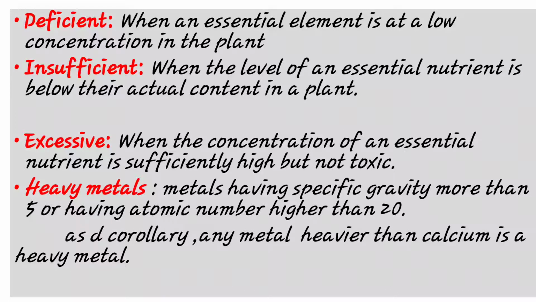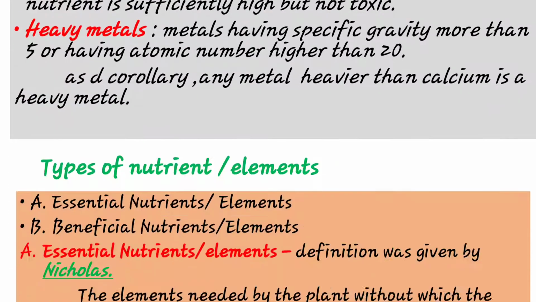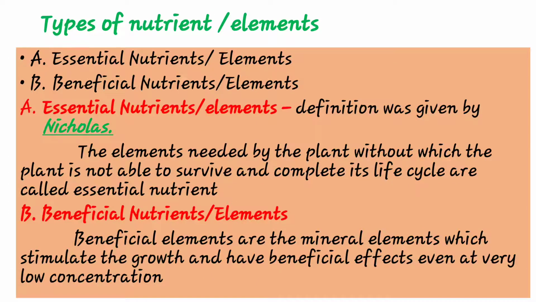Okay, then see the next definition, that is heavy metals. Heavy metals have a specific gravity of more than 5 or an atomic number higher than 20. Normally, calcium has a specific gravity of 5 and an atomic number of 20. That's why any metal heavier than calcium is called a heavy metal. Okay, these are some basic terms regarding metals and nutrients.